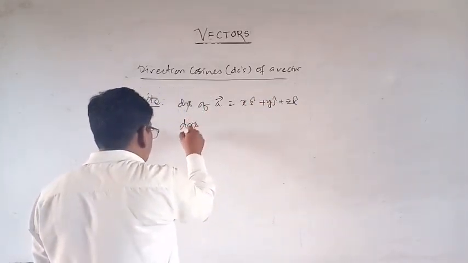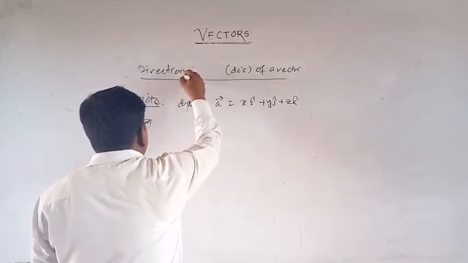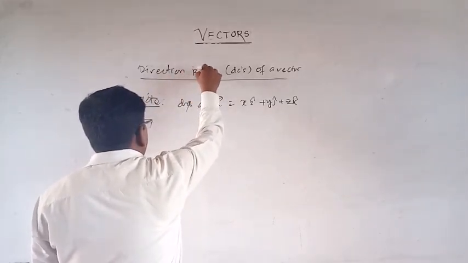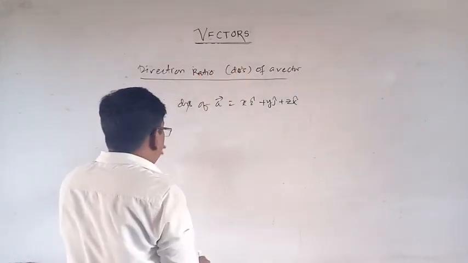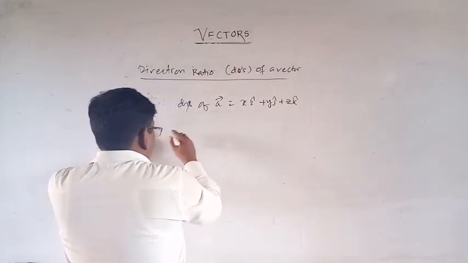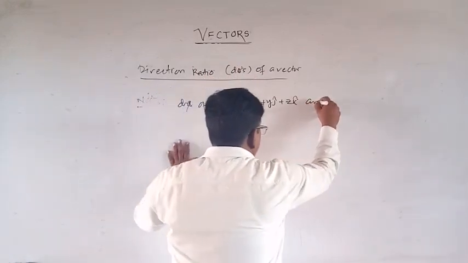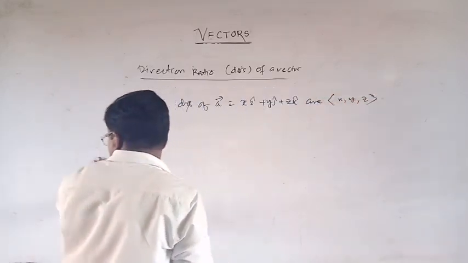DRS means direction ratios. DRS of a vector A is x, y, z.